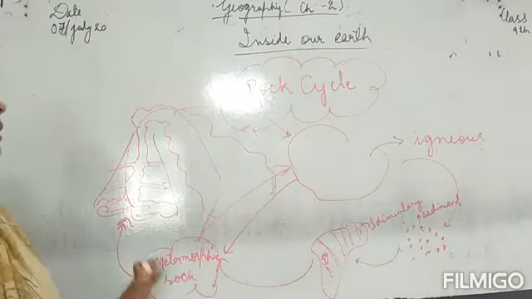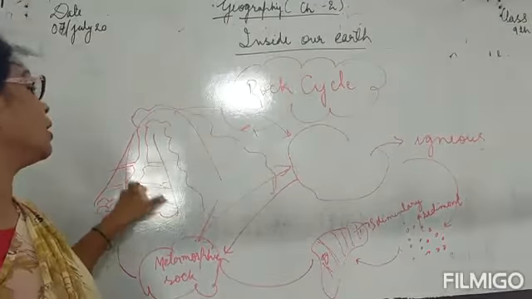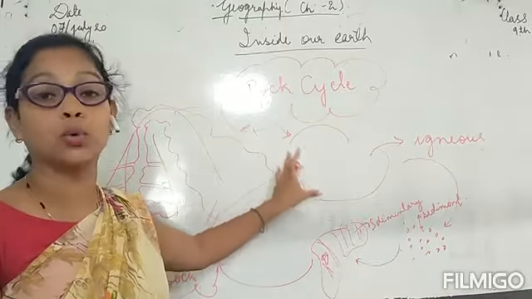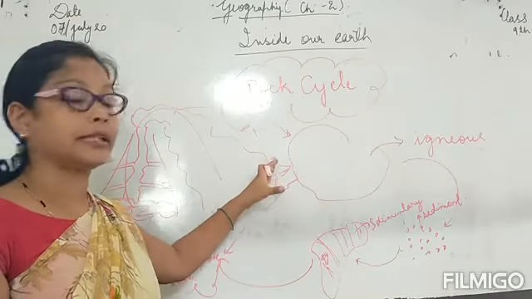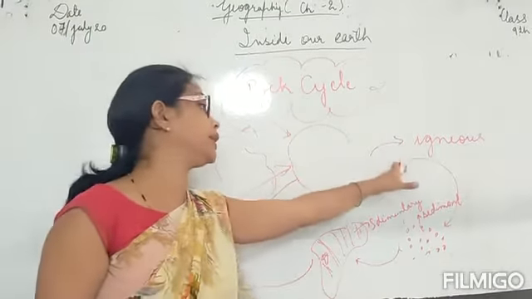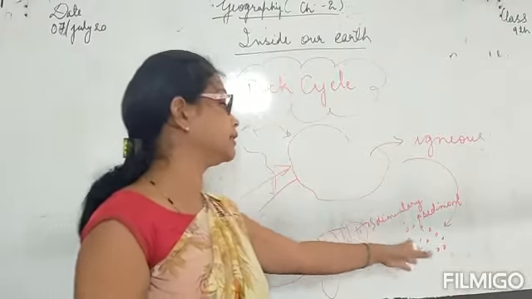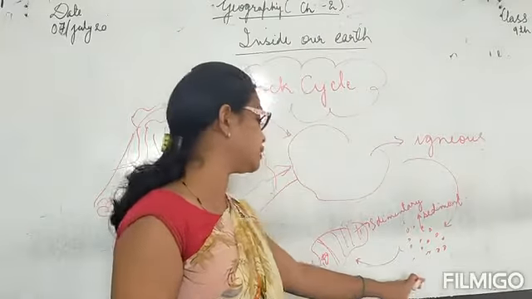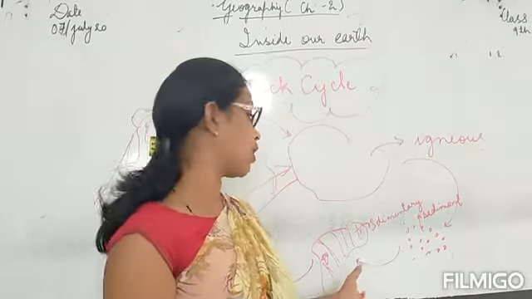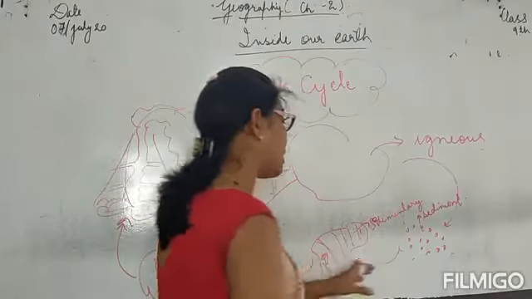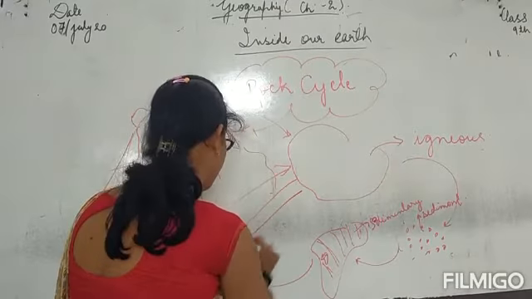So this is the rock cycle, which means the volcano erupts and the lava cools down and takes the solid form, it turns into igneous rock. Now igneous rock turns into sediments, the sediments join together and make sedimentary rock. Then sedimentary rock or igneous rock,